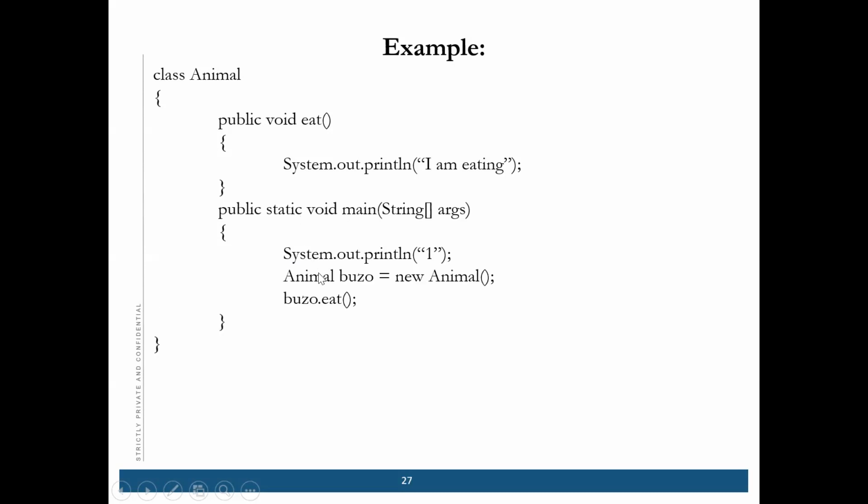Now, can you tell me the output of this program? This is the object instance which we have created: animal is the class name, then there is one object equal to new Animal. This is the constructor, with the same name as the class. This is the instance which we have created, and we have called this method which we have already written here. Can anyone tell the output of this? 1, and I am eating. Yes, correct.